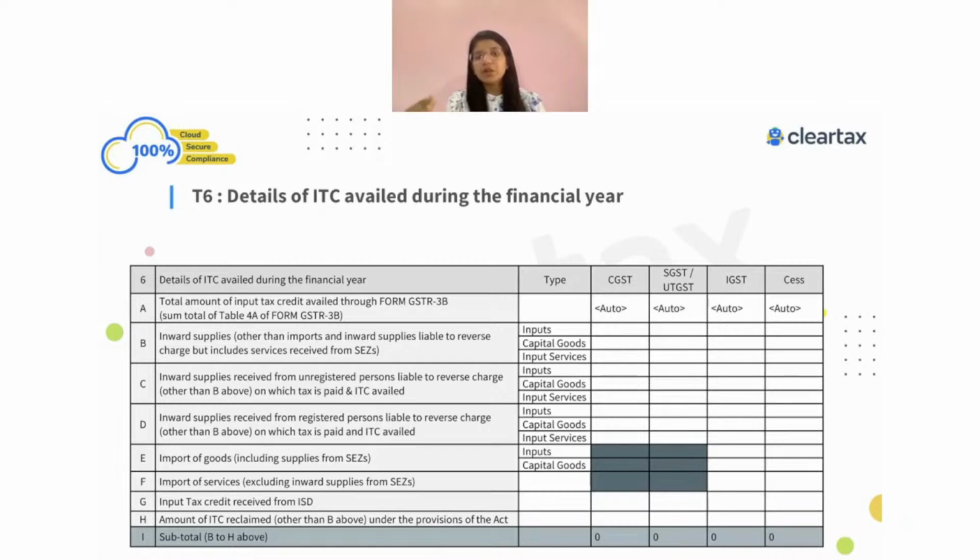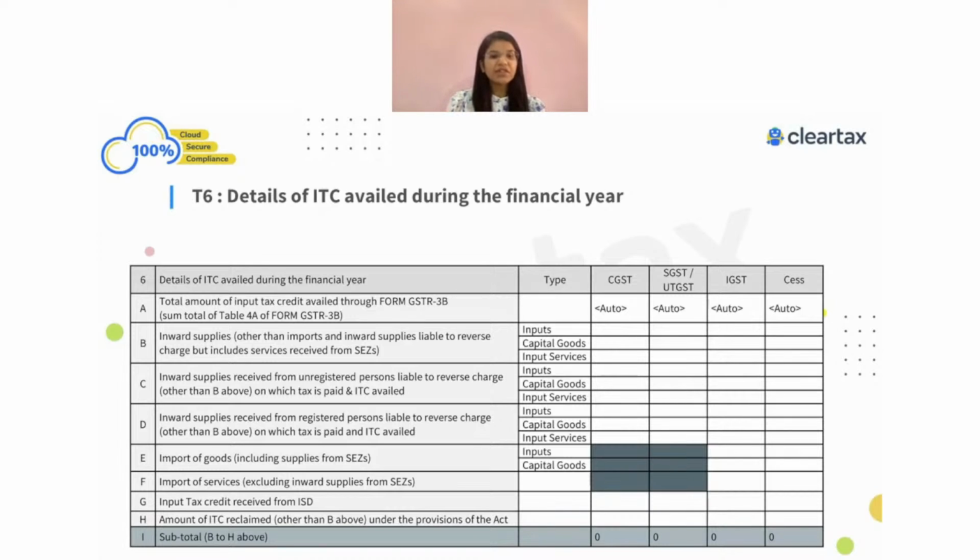Right? So that information is not there in the 3B. So ultimately, whatever you have claimed here, you just have to show the breakdown of this. But the problem over here is this breakdown. The breakdown of whether it's an input, a capital good, or an input service is not there in your GSTR-3B. That's the first thing.